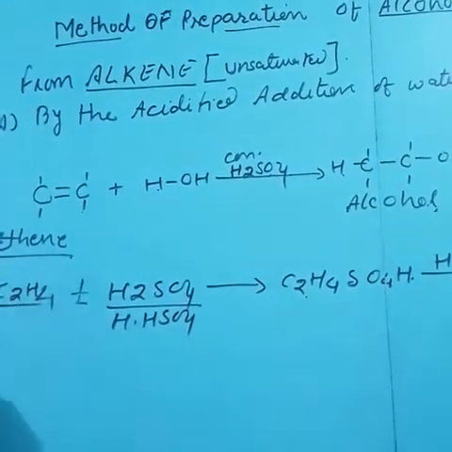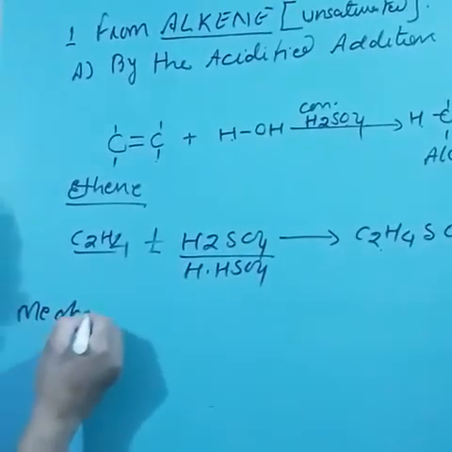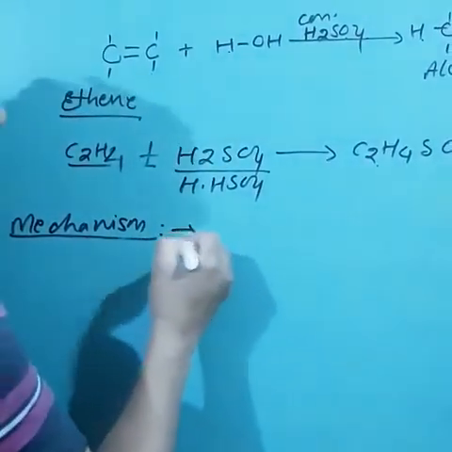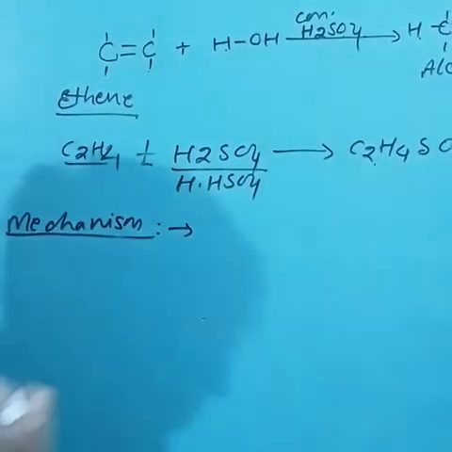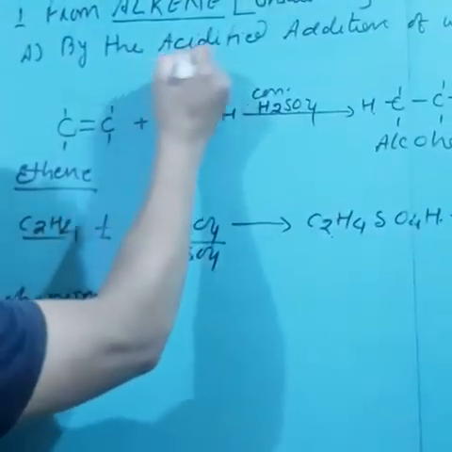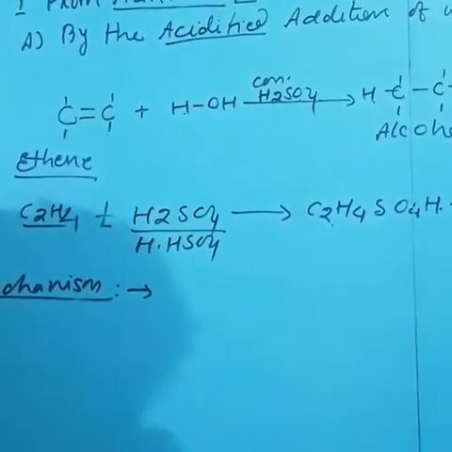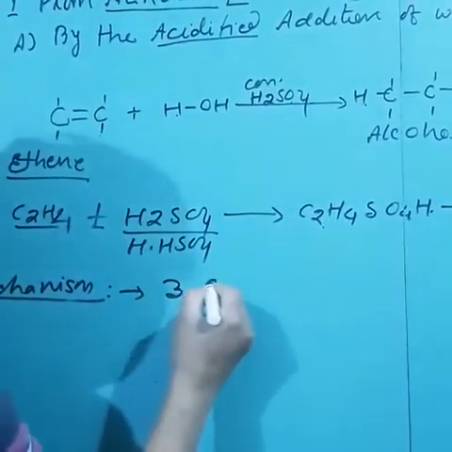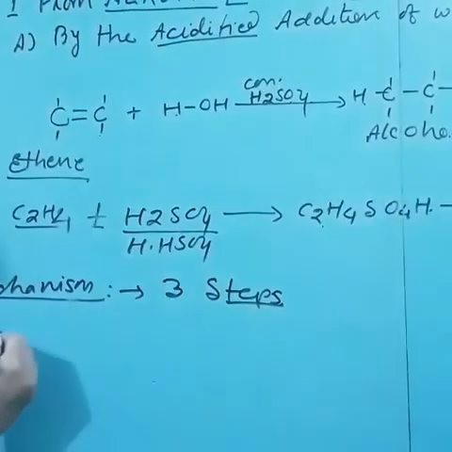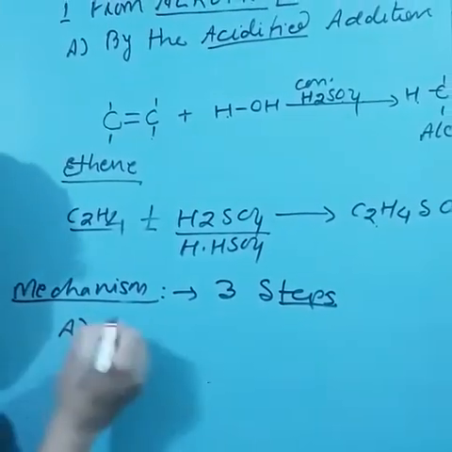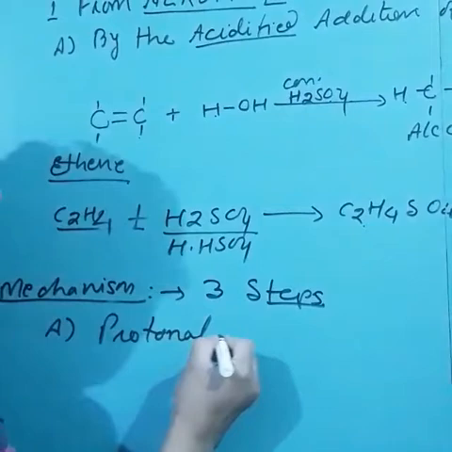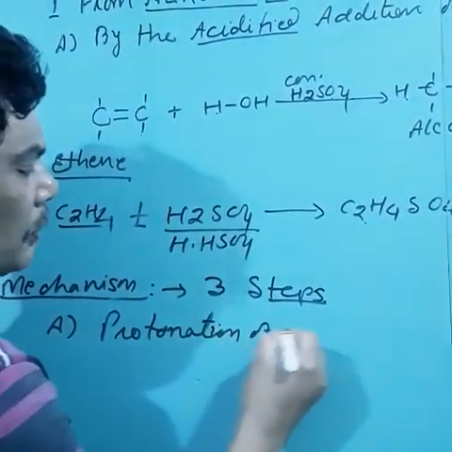Now students, you know that in 12th class the most important thing is the mechanism, that is, how the reaction takes place. The addition of water in the presence of concentrated H2SO4 takes place in three steps. Step A is protonation of water.